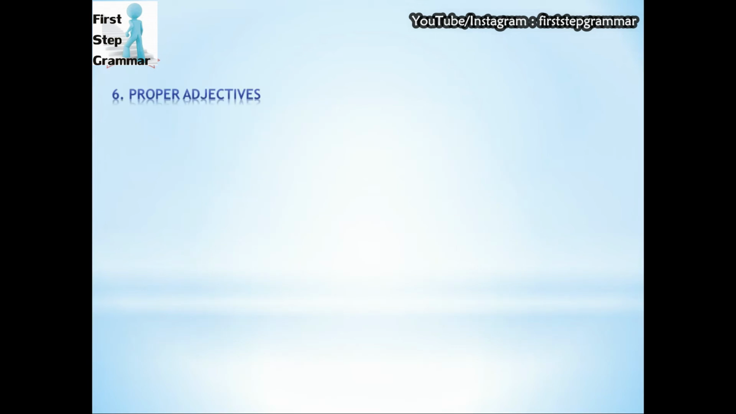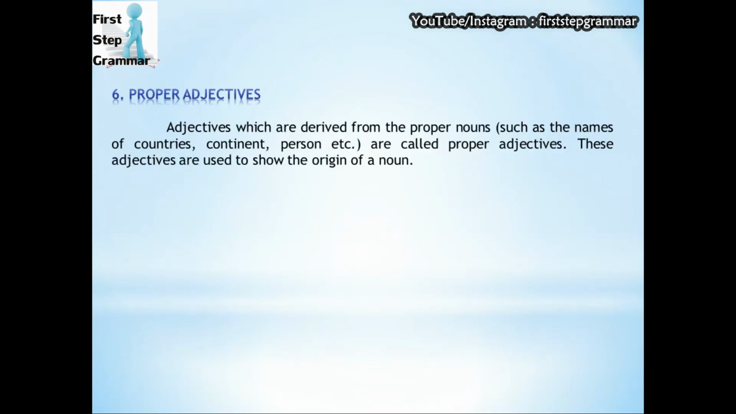The next type is proper adjectives. Proper adjectives are basically the words which are derived from the proper nouns, such as names of countries, continents, persons, etc. These adjectives are used to show the origin of a noun. For example, anything that belongs to India is Indian. Here, India is the proper noun, but Indian is the proper adjective.